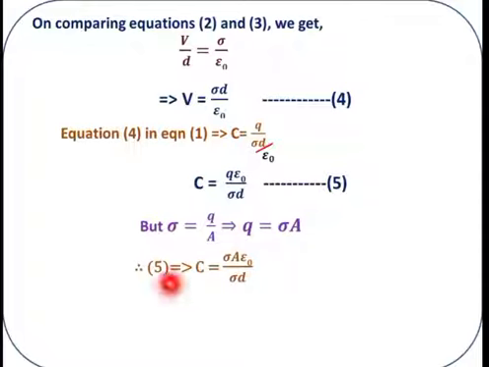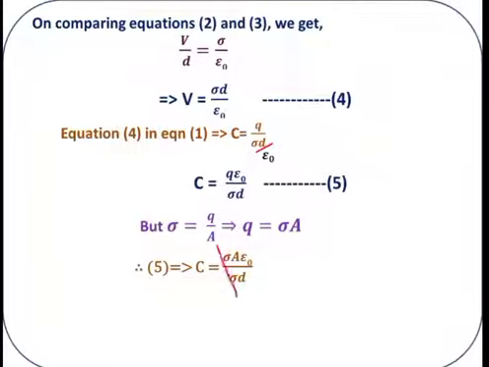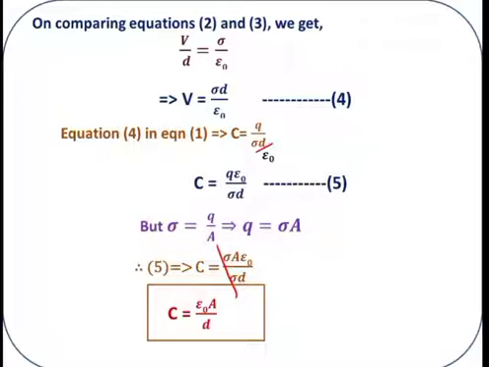Therefore, equation 5 implies C is equal to, instead of Q, sigma A, epsilon naught as it is and the denominator as it is. Here sigma cancels. What is remaining? Epsilon naught into A divided by D. So C is equal to epsilon naught A divided by D.